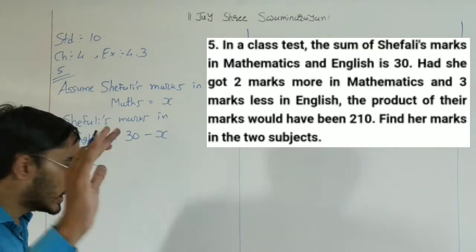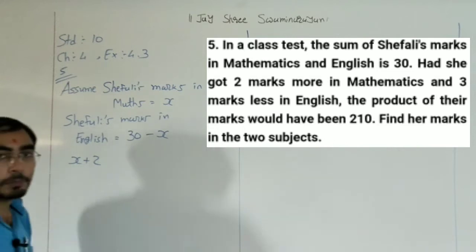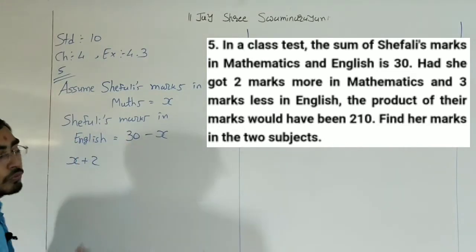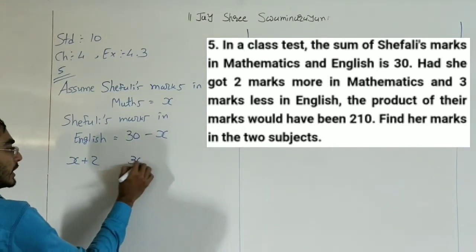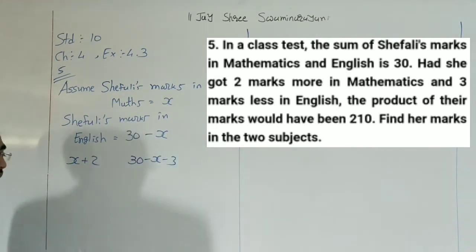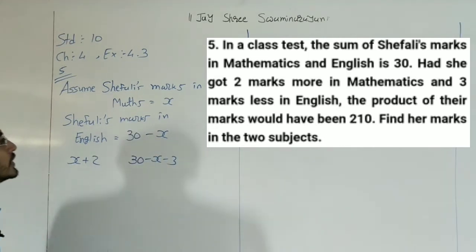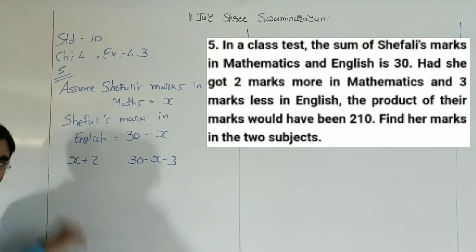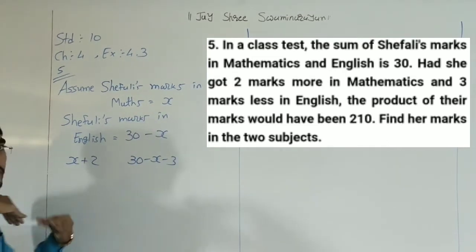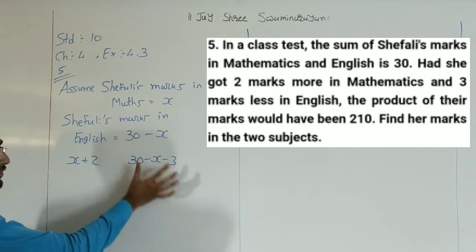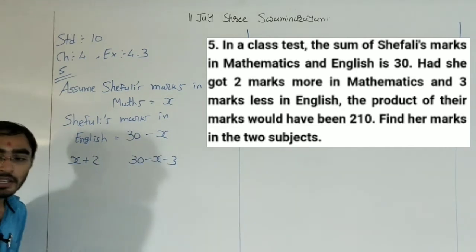And 3 marks less in English, so we need to subtract 3 from the marks of English: 30 minus X minus 3.